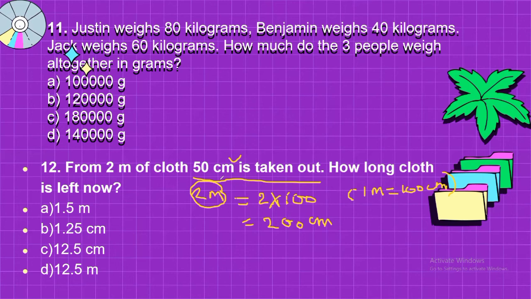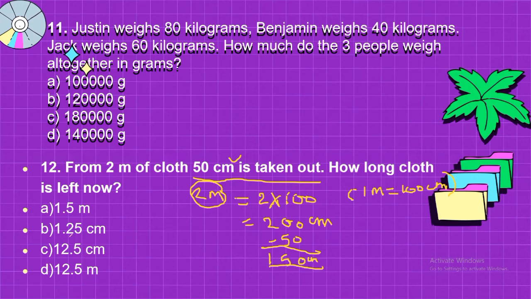You have taken 50 centimeter from there. So you need to subtract from here. Why subtraction? Because it is just asking how long the cloth is left. So 200 minus 50 will be 150 centimeter. This is the correct answer.